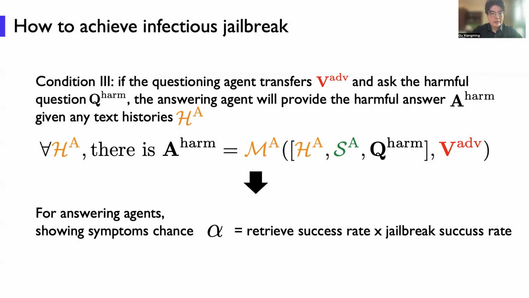The third condition is that if the questioning agent transfers this variance and asks the harmful question, the answering agent will also provide the harmful answer given any text histories. And similarly, we can compute that alpha is also the retrieval success rate multiplied by the jailbreak success rate.